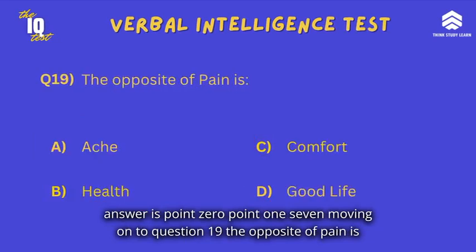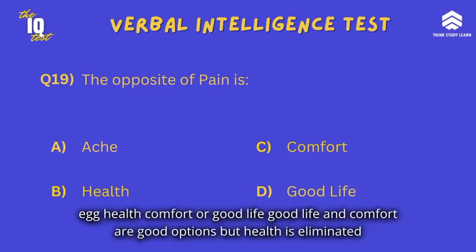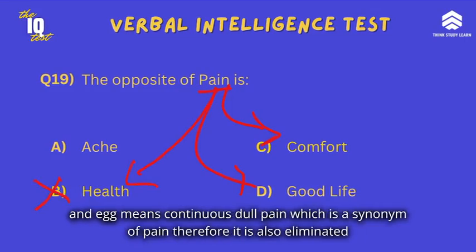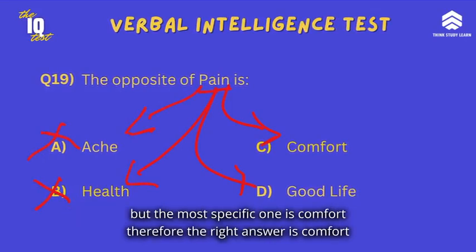Moving on to question 19. The opposite of pain is ache, health, comfort or good life. Good life and comfort are good options, but health is eliminated and ache means continuous dull pain, which is a synonym of pain, therefore it is also eliminated. But the most specific one is comfort, therefore the right answer is comfort.